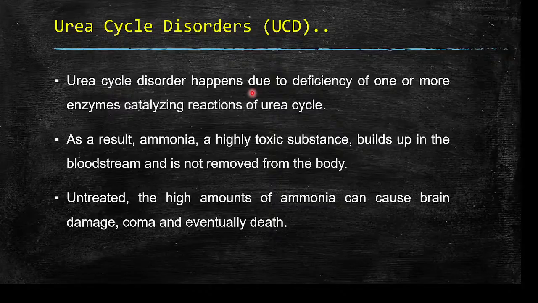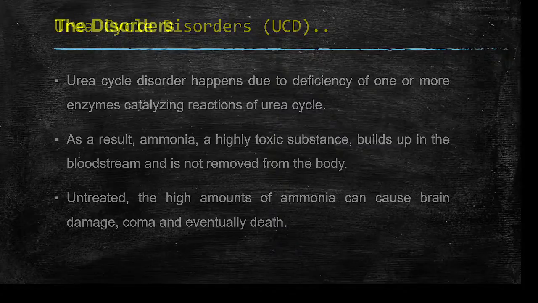So urea cycle disorder happens mainly due to deficiency of one or more enzymes catalyzing the reactions of the urea cycle. As I said, there are five reactions in the urea cycle, so any deficiency of one or more of the enzymes catalyzing those reactions will cause urea cycle disorder. As a result, ammonia, which is a highly toxic substance, builds up in the bloodstream and is not removed from the body. If it is left untreated, higher amounts of ammonia can cause brain damage, coma, and eventually death.